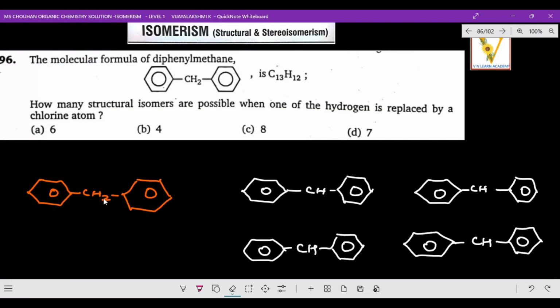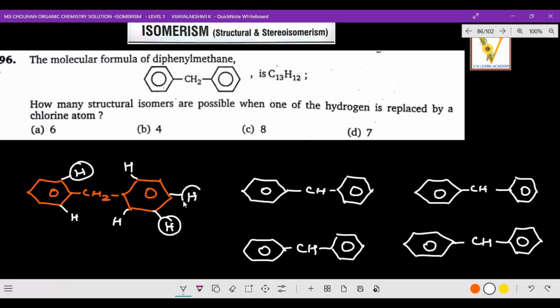Here one hydrogen is attached, because it is C6H6 now. Here also one hydrogen will be there, and in the same way this position is the same kind of position. Whether we put it here or here, both are the same. And on this side one hydrogen, on this side one hydrogen.